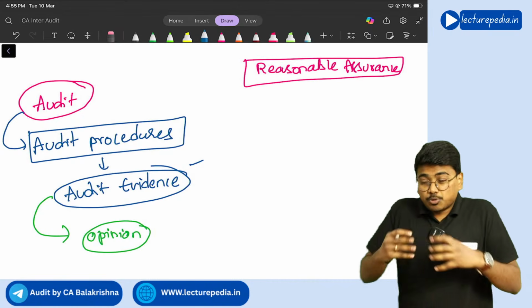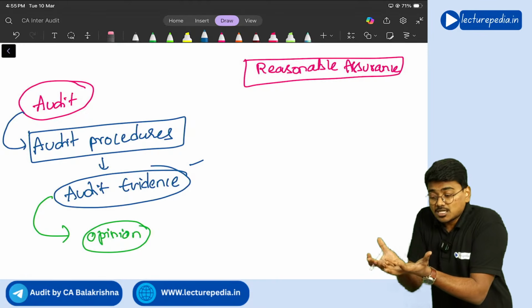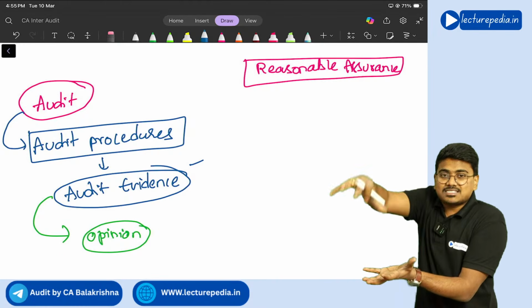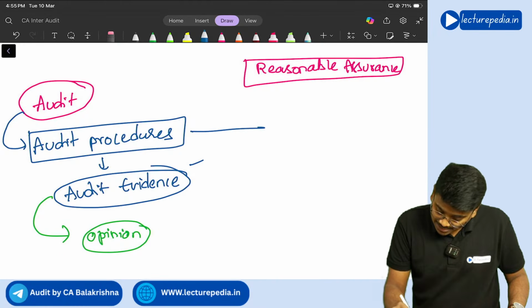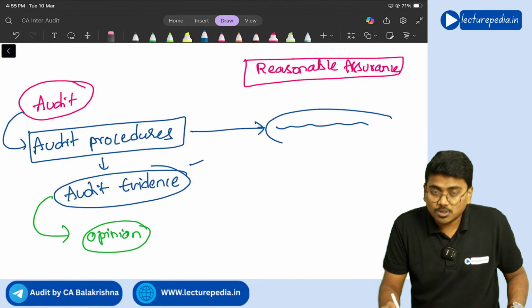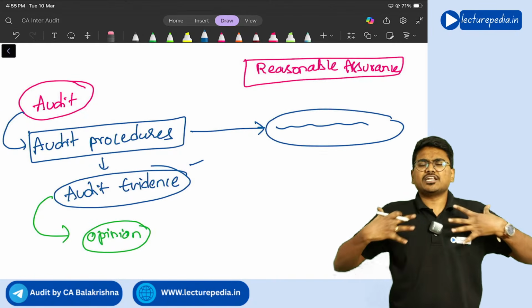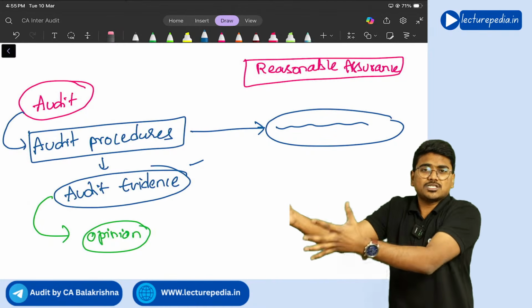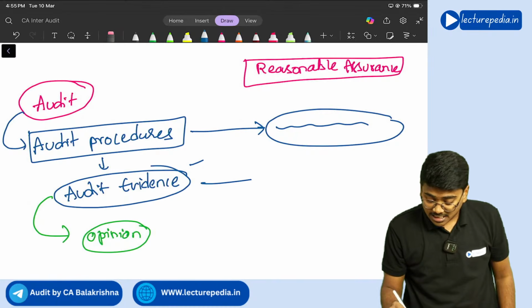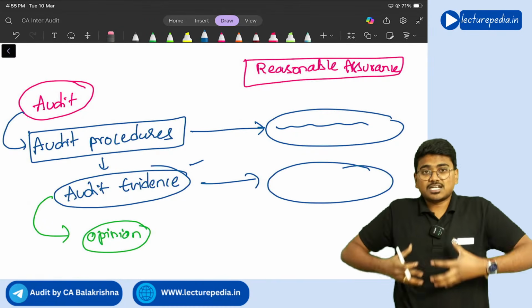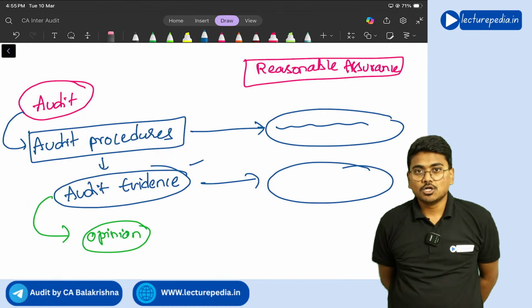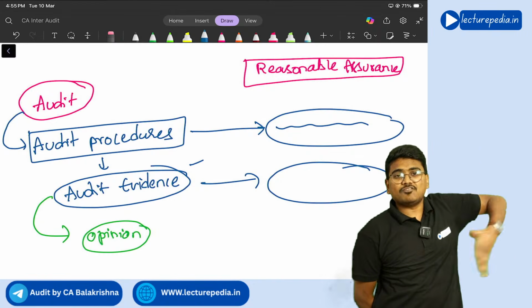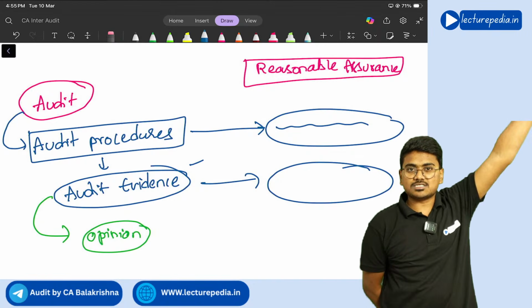Now, to provide reasonable assurance, how many audit procedures do you have to perform? That many audit procedures you will perform. In order to get reasonable assurance, however much audit I have to do and however much audit evidence I have to obtain, that much you will perform, so as to enable yourself to give reasonable assurance.